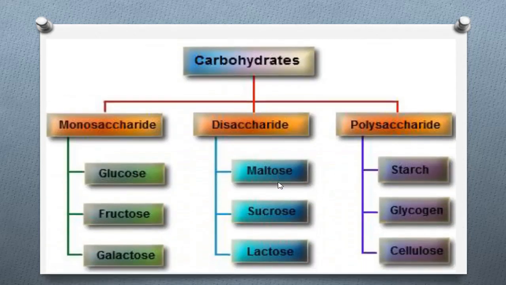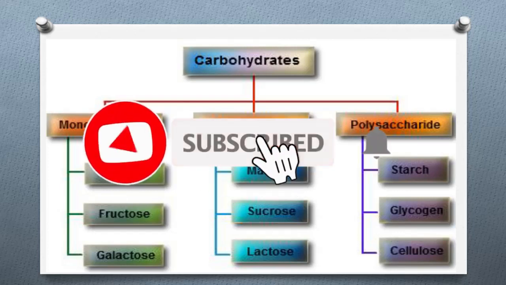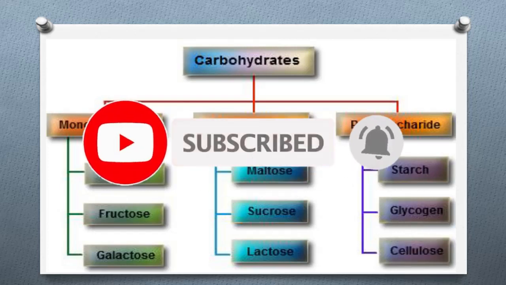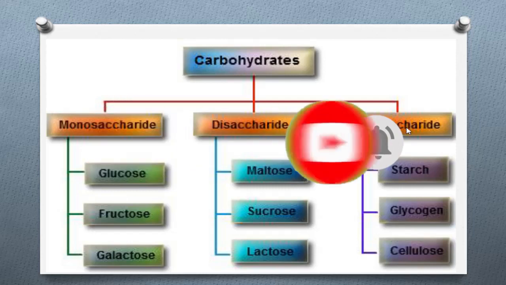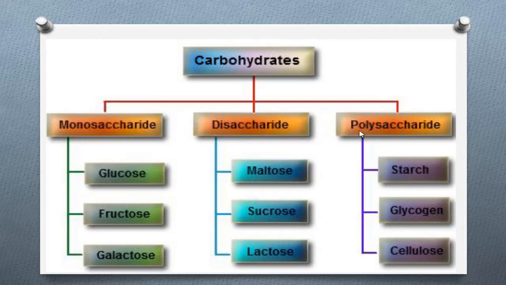Then we will go on to learn about different types of carbohydrates. Carbohydrates can be divided into 3 groups. One of them is monosaccharide. The second one is disaccharide. The third one is polysaccharide. Mainly there are 3 types: monosaccharide, disaccharide and polysaccharide.